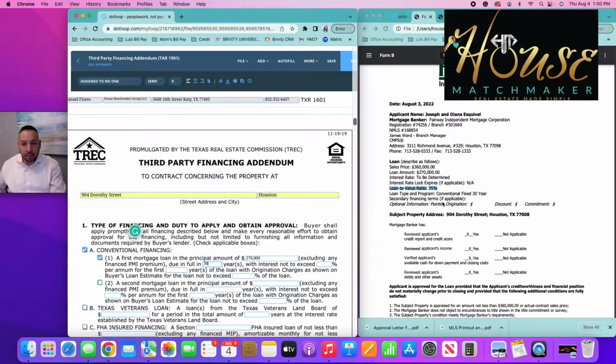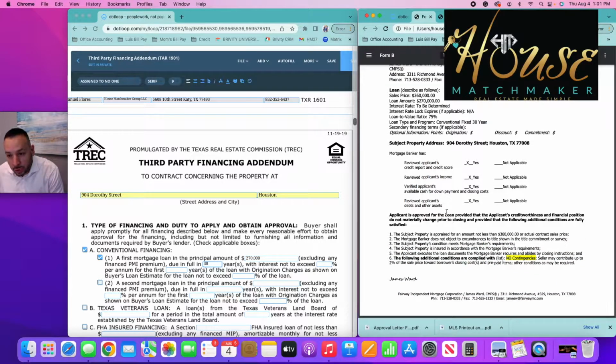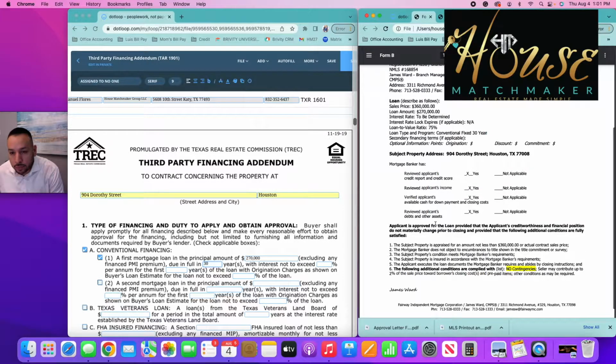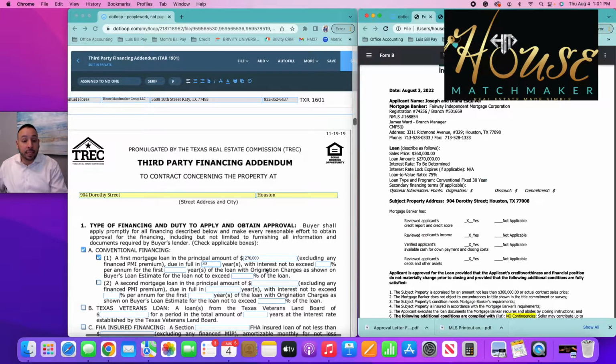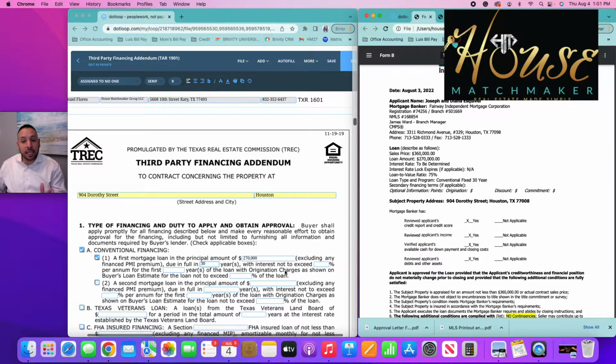Right here, we did establish that this is a conventional fixed 30-year loan, okay, with an interest not to exceed blank, okay? Sometimes you may be able to see what the interest rate is on the pre-approval. Okay, we don't have that, or I don't see it. However, because of today's market, I'm going to put the interest rate, and again, you would actually get this from the lender. Okay. And if this is incorrect, the lender will let you know to make some modifications.